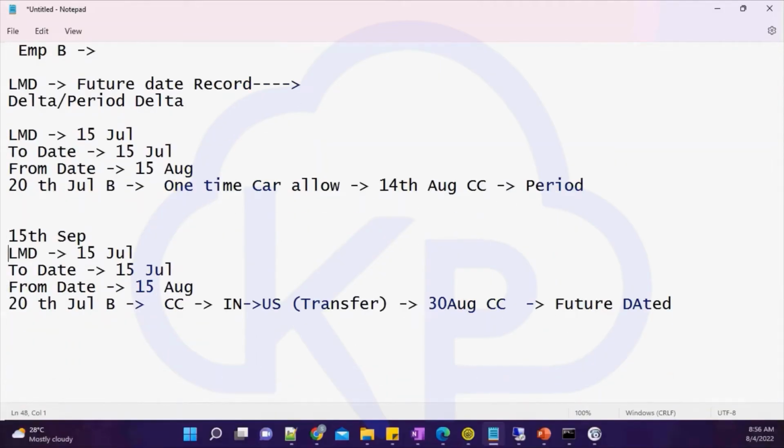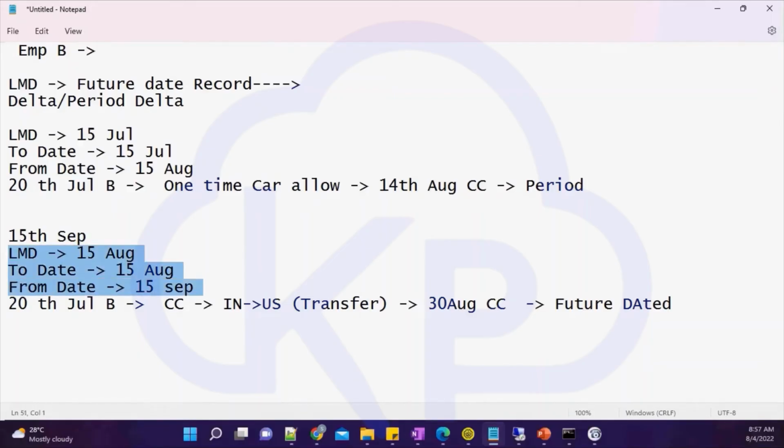So now my last modified I will be considering as 15th of August, and from 15th of August until 15th of September. Okay. So again, these three fields are very important based on your logic.